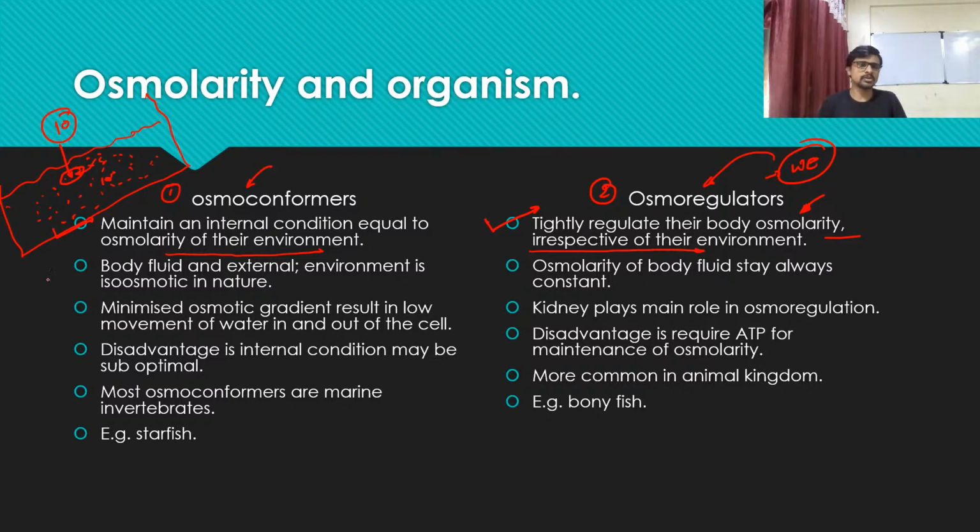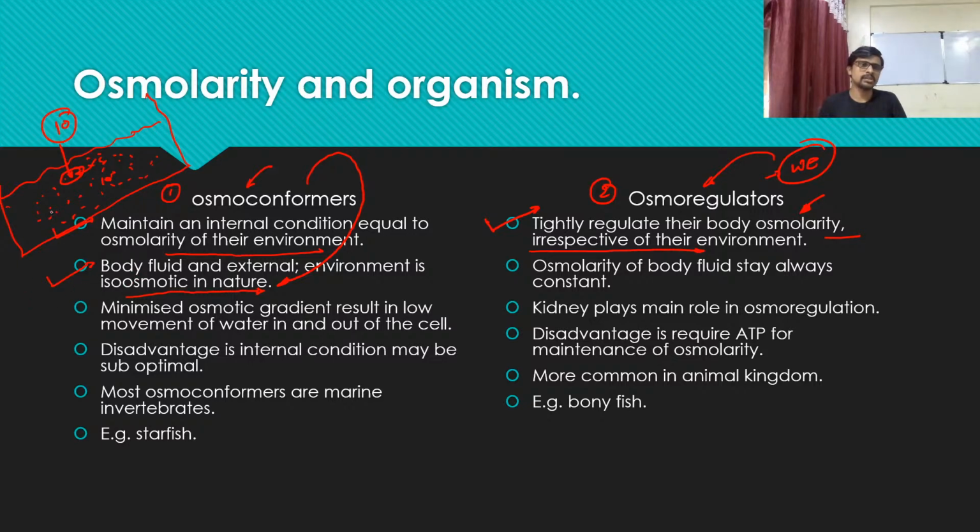Okay, so body fluid and the external environment are isoosmotic in nature. So the plan of this osmoconformer organism is to maintain the isoosmotic condition in the internal and external environment.